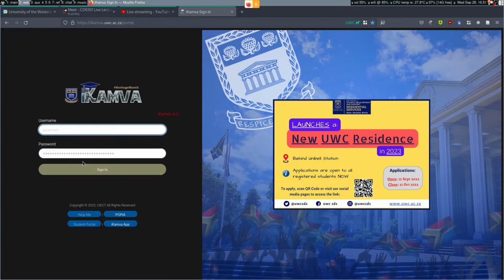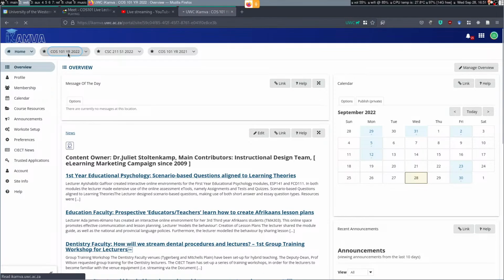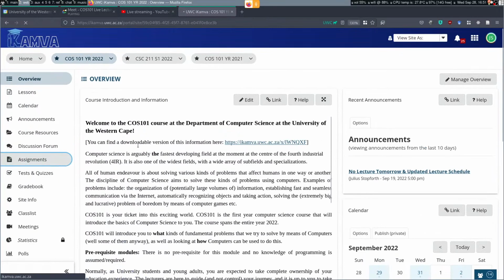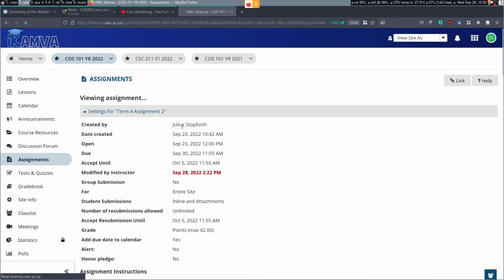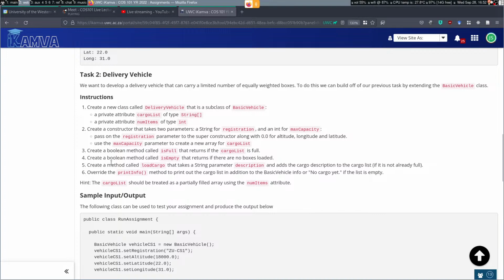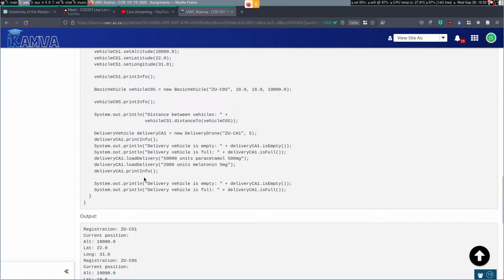So do we have to create a delivery method? Yes. Let me just open the thing over here. Assignment 2. Are you talking about down here, load delivery? Yeah. So there's another thing here: load cargo versus load delivery. Okay, thank you. I will make sure to add that into the corrections.